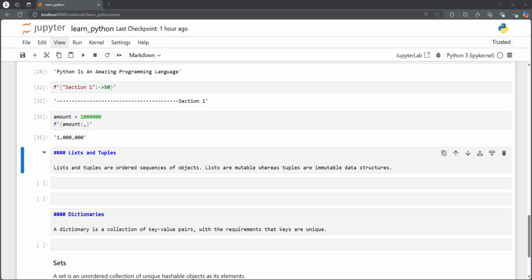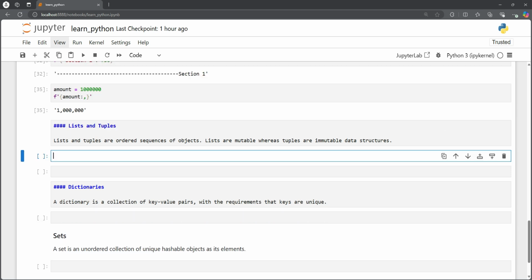So let's start by seeing the functionality for lists and tuples. We'll start with a simple list. We call it A, and here let's say we have a list of fruits: apples, oranges, grapes, and strawberries. Okay, so that's our list. It has 4 elements.